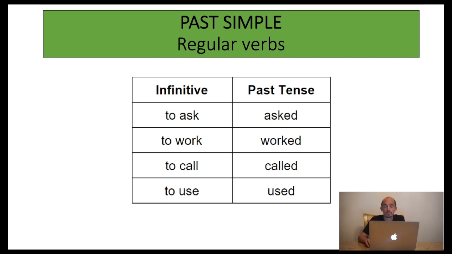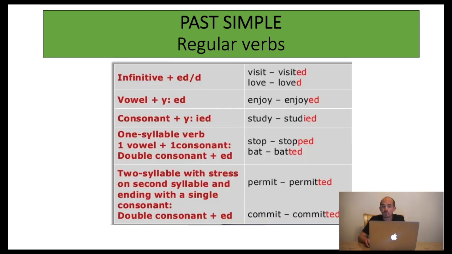To form the regular past, we simply add ed to the infinitive. For example, as you can see from the table, to ask becomes asked, to work becomes worked, to call becomes called, and to use becomes used. There are other rules on how to form the regular past verbs. Take a moment to look at the table.